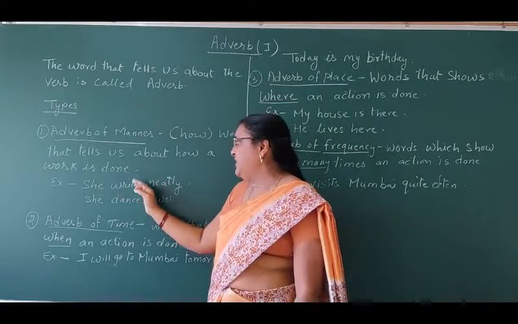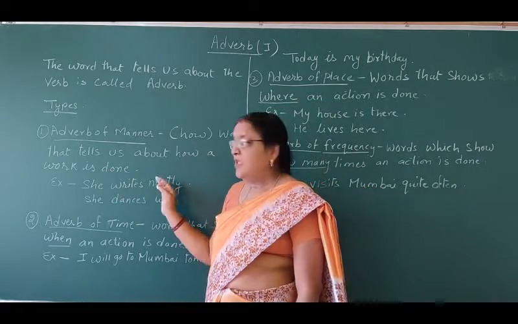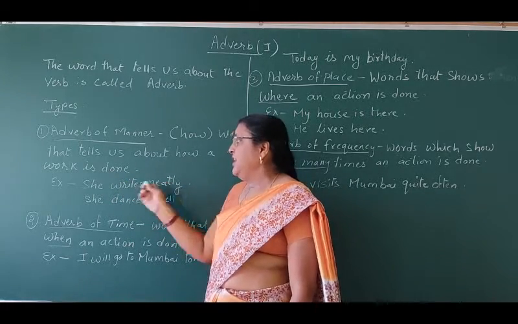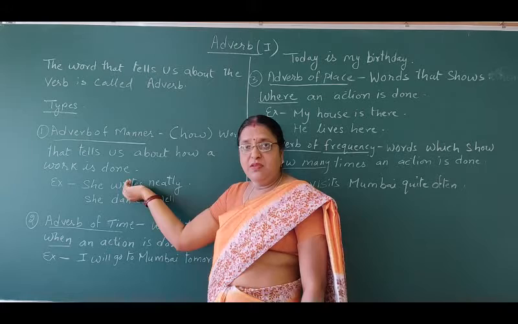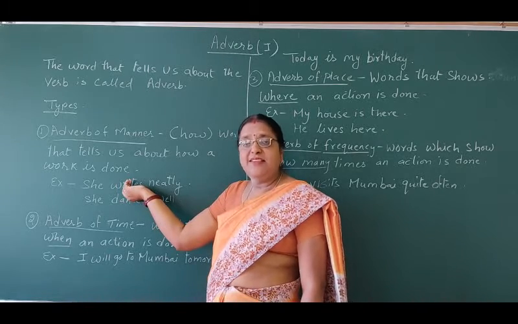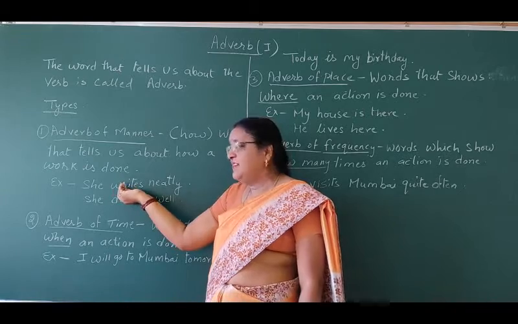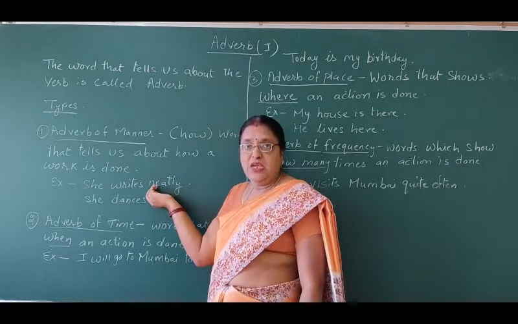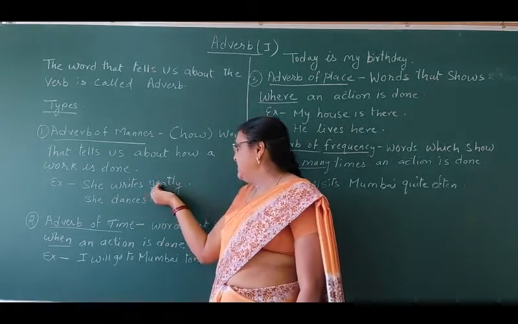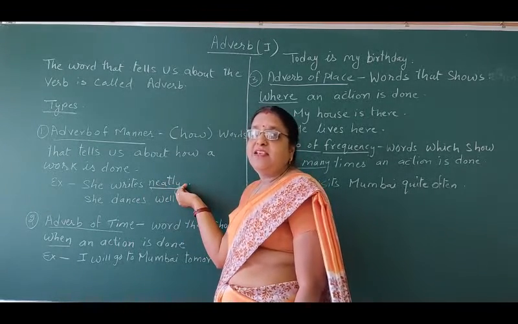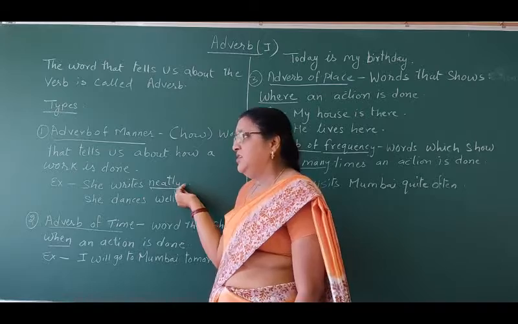Example: she writes neatly. Okay, how does she write? She writes neatly. Here, writes is a verb. How she writes? It is asking a question: how? She writes neatly. So neatly is an adverb, and which type of adverb is it? It is an adverb of manner.